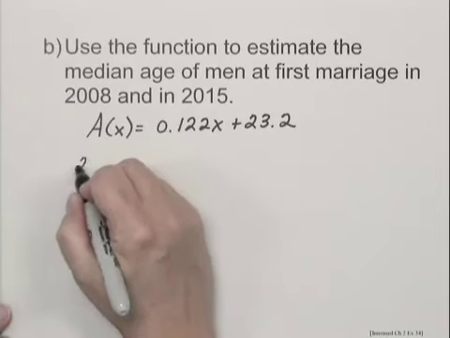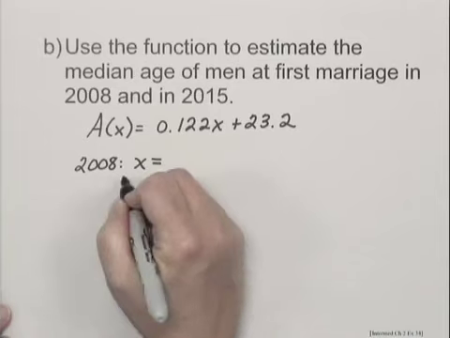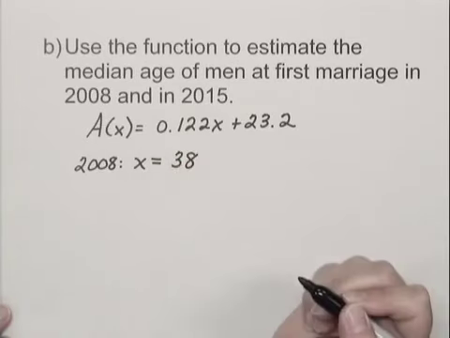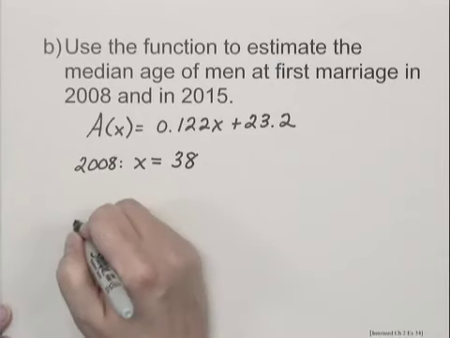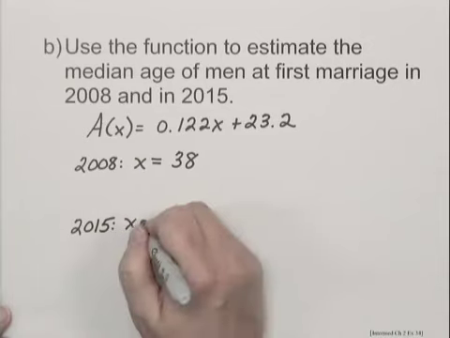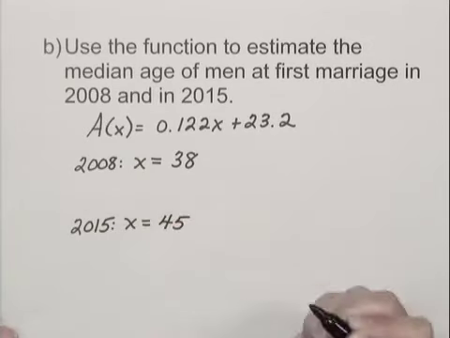So for 2008, x would equal 2008 minus 1970, or 38. It's 38 years since 1970. And 2015, x would equal 2015 minus 1970, or 45.